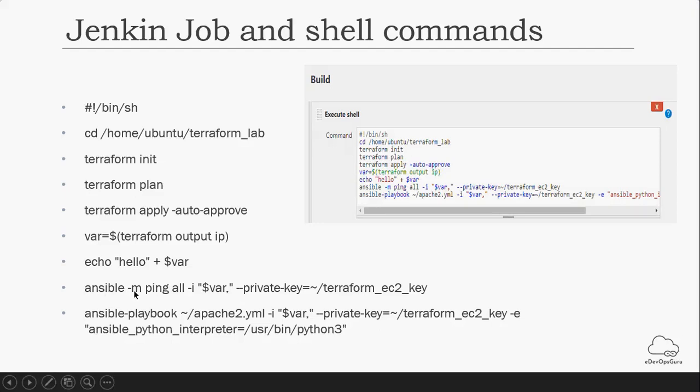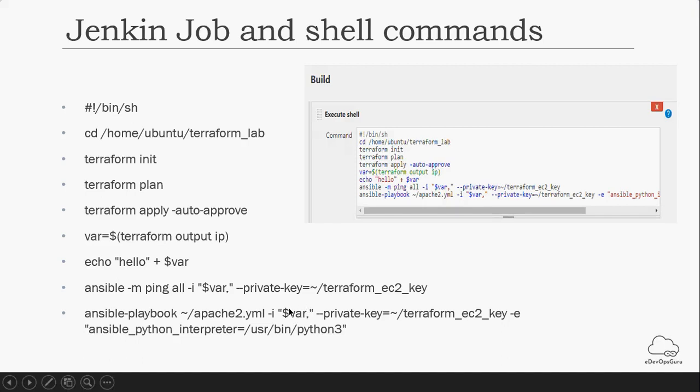And if this is a success, ansible -m ping all, that means all my nodes are communicating with the master, and then I am going to execute my playbook with the playbook name and the proper location.